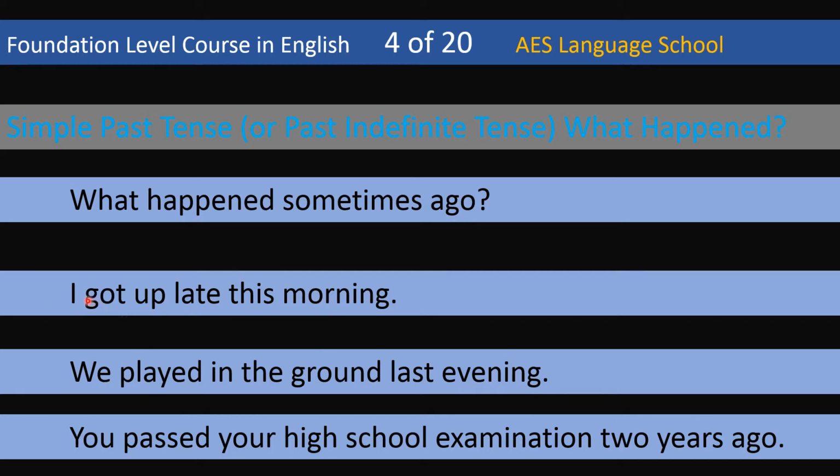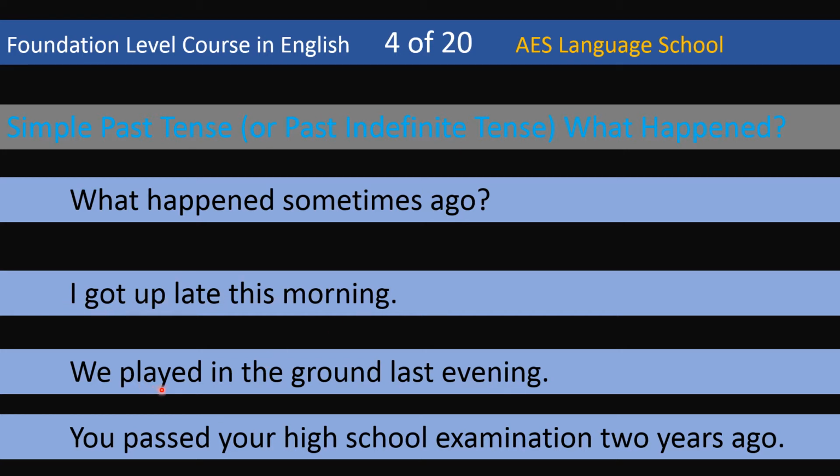So which form of the verb is used? The second form of the verb is used, and this morning refers to the time that is already over. And that was: I got up late this morning.